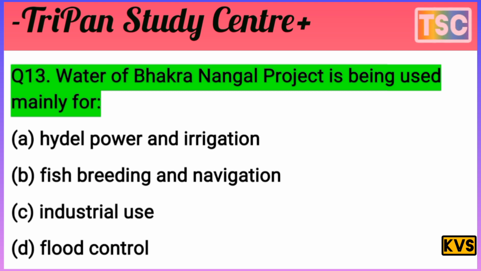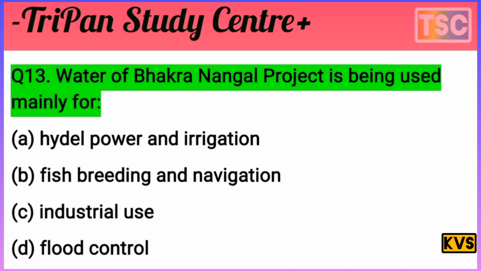The question is clear: the water of the Bhakra Nangal project is being used mainly for? Here, you know that flood control is not the purpose. Industry use is not the thing here. And fish breeding and navigation are not. So the main option is A, hydropower and irrigation. That is the main purpose for the use of the Bhakra Nangal project here. The answer A is correct. Hydropower and irrigation.